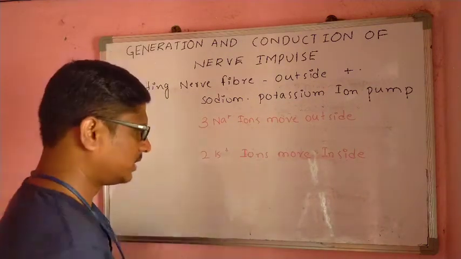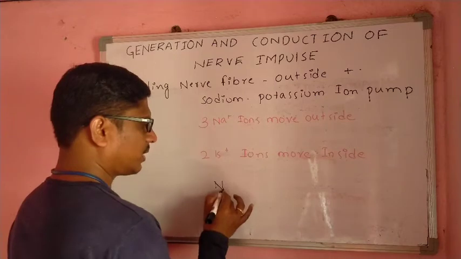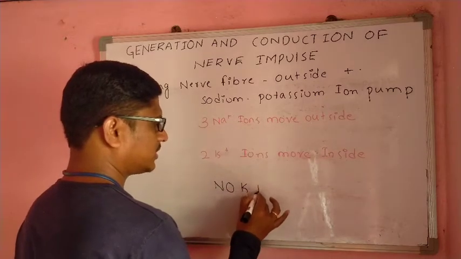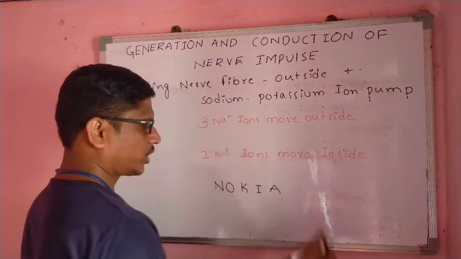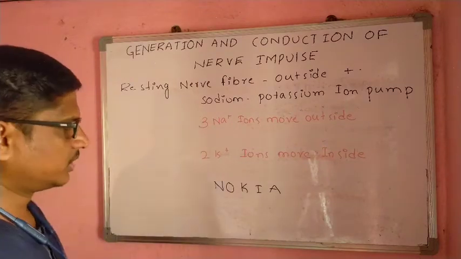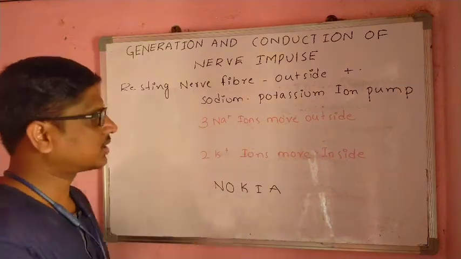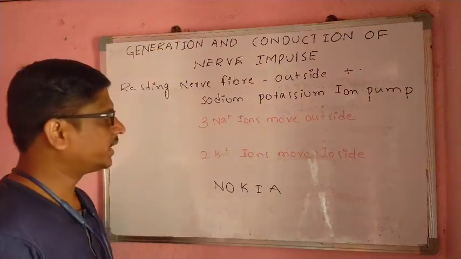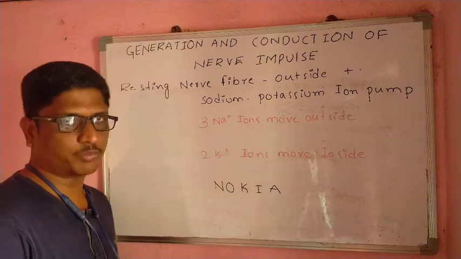There is one trick. Initially we used a mobile from a major company, Nokia. So this is one mnemonic to identify the sodium and potassium pump.